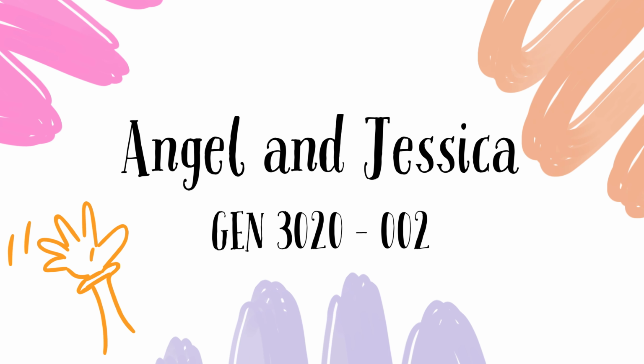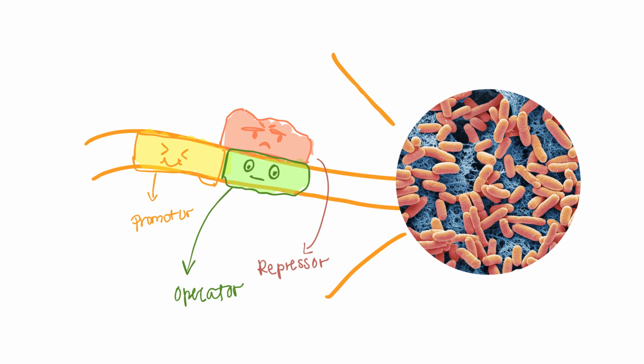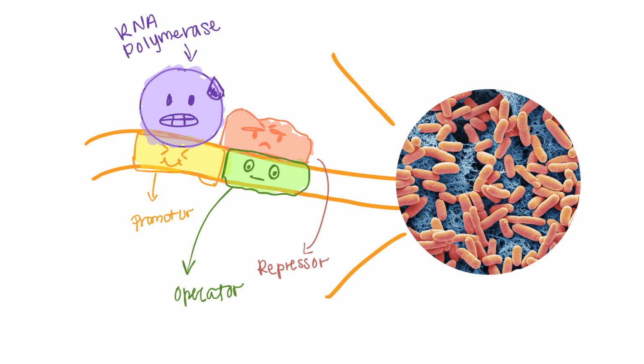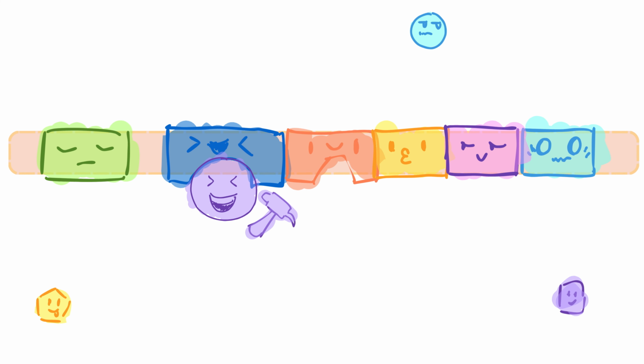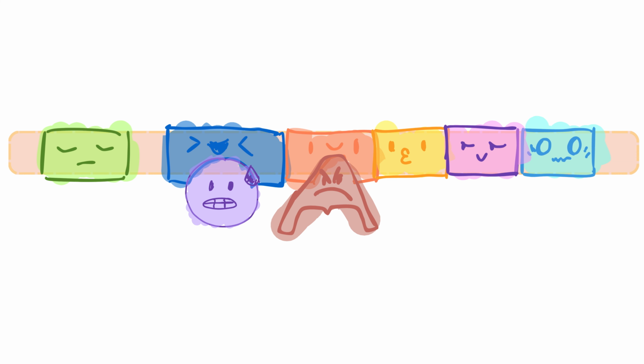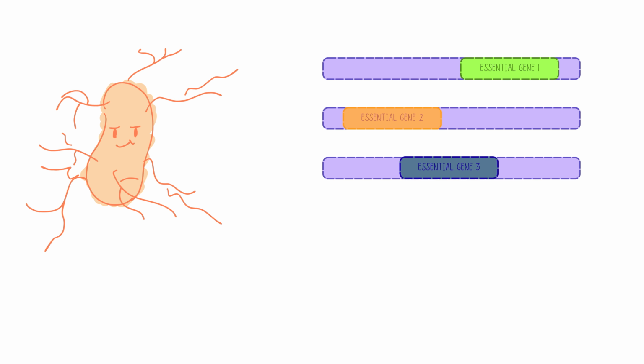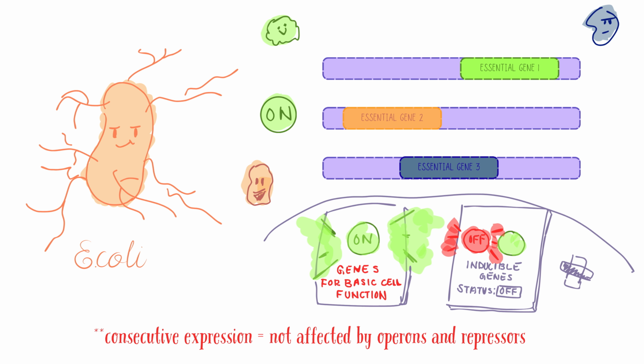Today we'll be covering regulation of gene expression in bacteria. A majority of gene regulation is carried out by proteins, known as regulators, that can bind to promoter sequences. Suppose the bacteria is E. coli. Many of the genes are turned on automatically, known as being expressed constitutively.